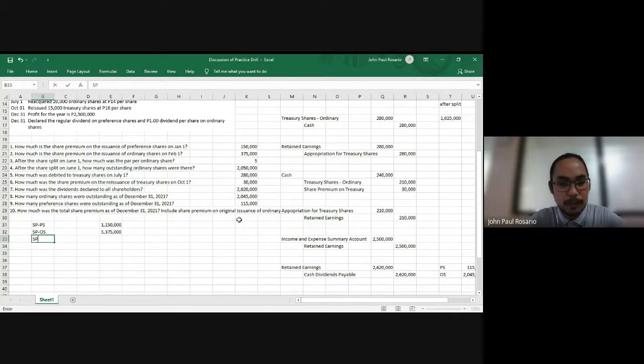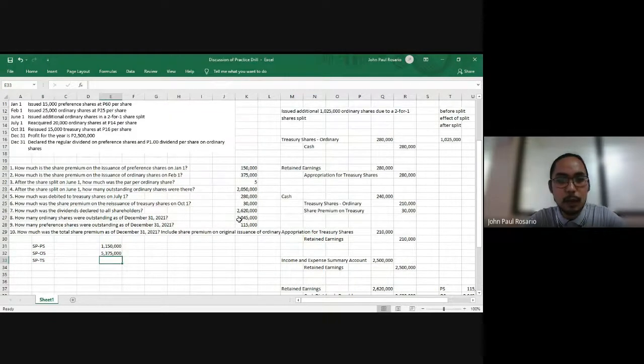Now, for our share premium on treasury shares, the only transaction which affected our treasury shares, and therefore our share premium on the reissuance of treasury shares, is the reissuance of treasury shares on October 31, wherein we had a share premium recorded at 30,000 pesos. So that means that our total share premium is 6,555,000.